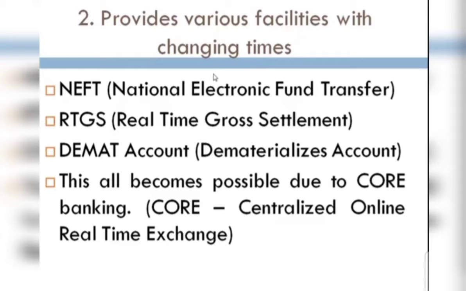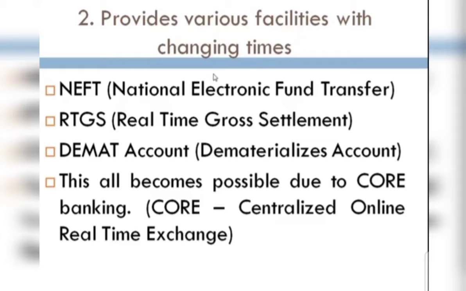Now the first one is NEFT, the National Electronic Fund Transfer, you can see on your screen. This full form can be asked for 1 mark, students: NEFT, RTGS, Demat account, core. So these are all the full forms you need to learn. Now NEFT may take up to 24 hours, and you may get it in 2 to 3 hours. When there is not much emergency, then NEFT can be the better option. There is no minimum value, but the maximum value in NEFT is 10 lakhs.